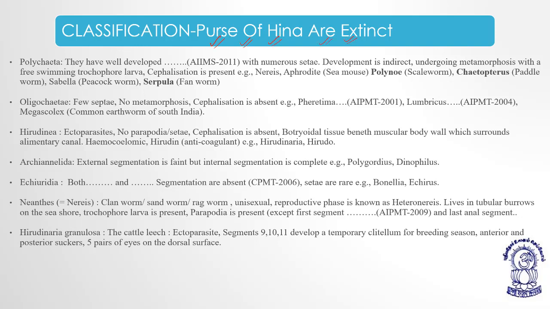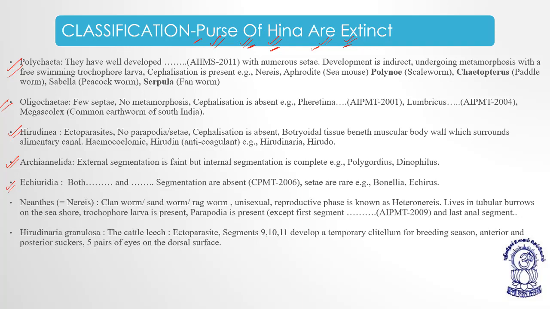Purse of Hina are extinct means P for Polychaeta, O for Oligochaeta, H for Hirudinea, A for Archiannelida, and extinct E for Echiuroidea.